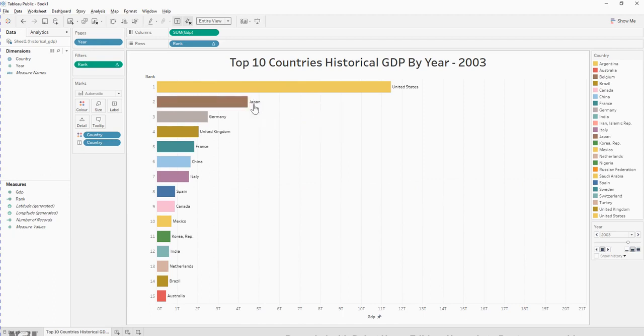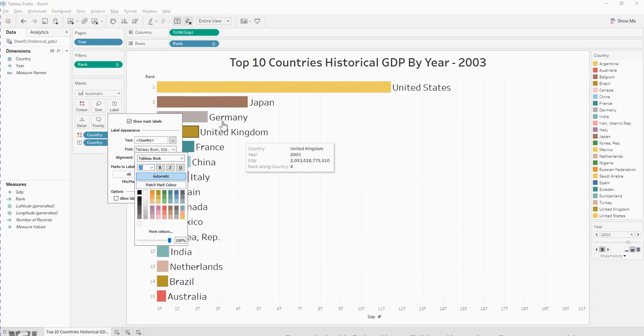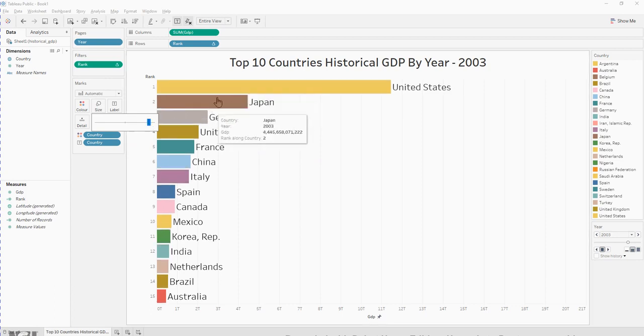Next, we want to increase the label size. Click on label. Under font, drop down, change the font size to be 20. Nice. And we want to increase the bar size. Click on size, drag the slider to the right, and you can see the bar size increase.